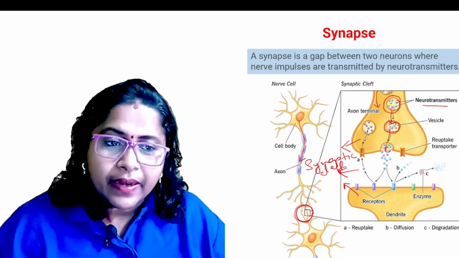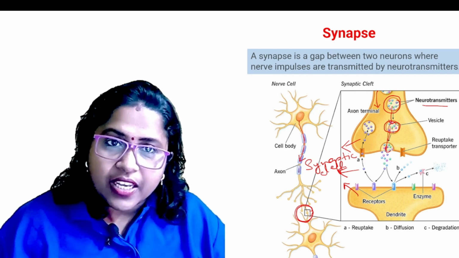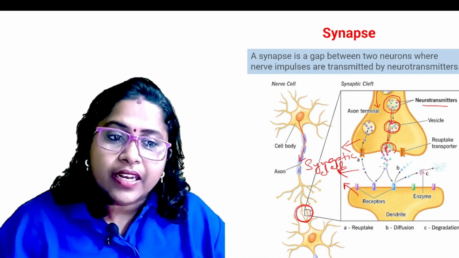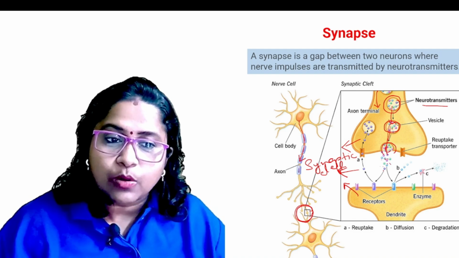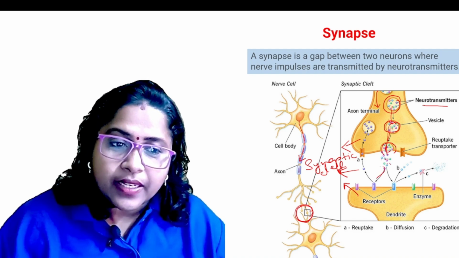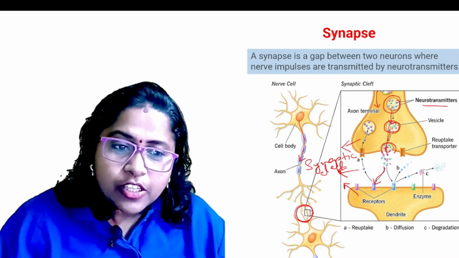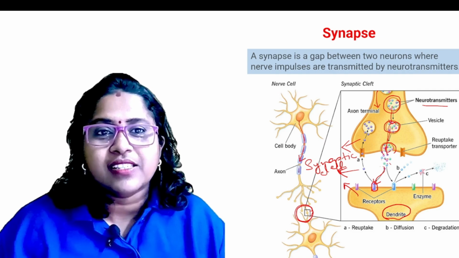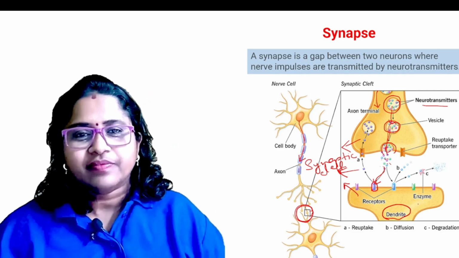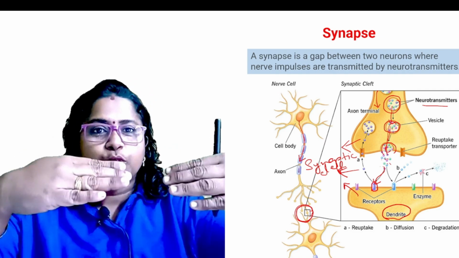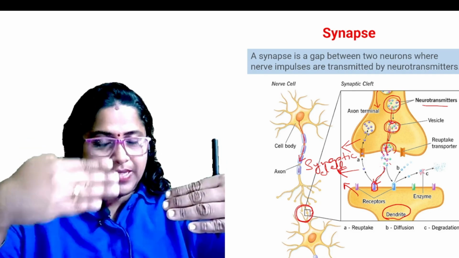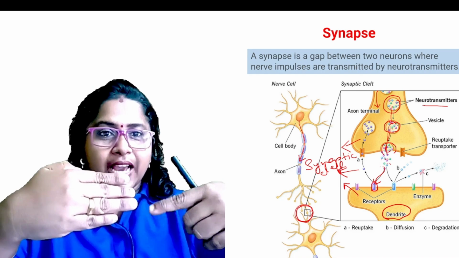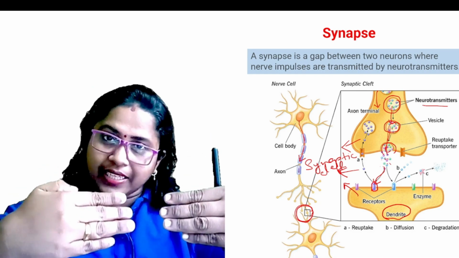So this vesicle will reach near the synaptic cleft and it will burst. It will release all the neurotransmitters outside, and these neurotransmitters will bind to the receptors present on the dendrite of the postsynaptic neuron. Imagine two neurons. This is the presynaptic neuron, this is the postsynaptic neuron. There is a small gap here, called the synaptic cleft.